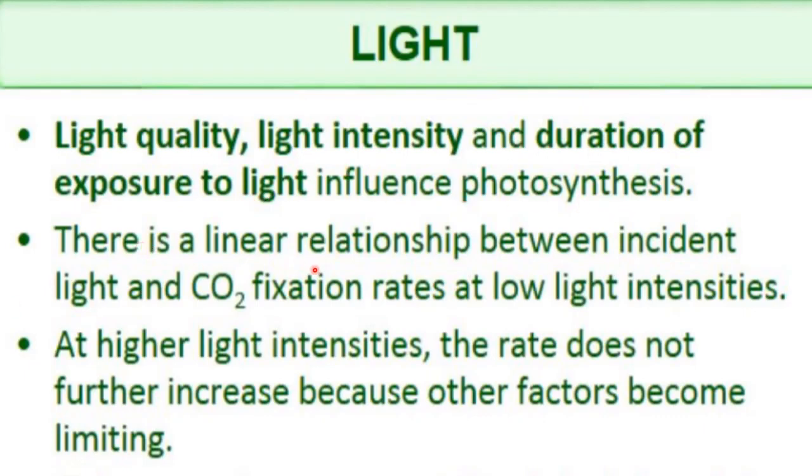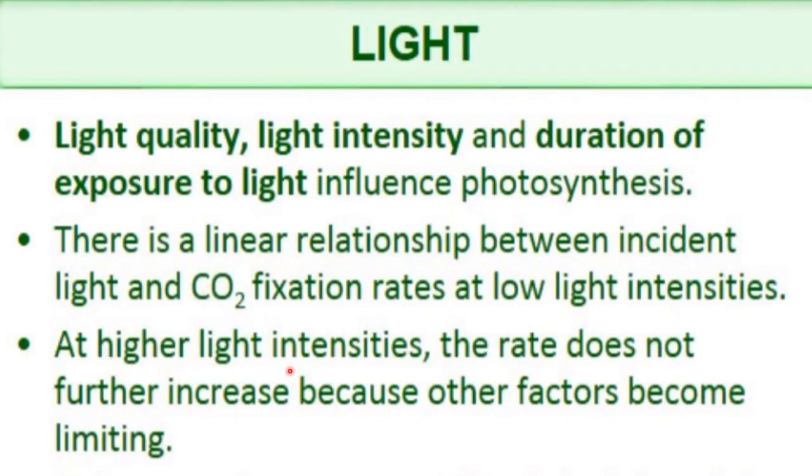There is a linear relationship between incident light and carbon dioxide fixation rates at low light intensities. It means at low light intensities, if we increase the light, the rate of carbon dioxide fixation increases. The rate of carbon dioxide fixation means photosynthesis increases.